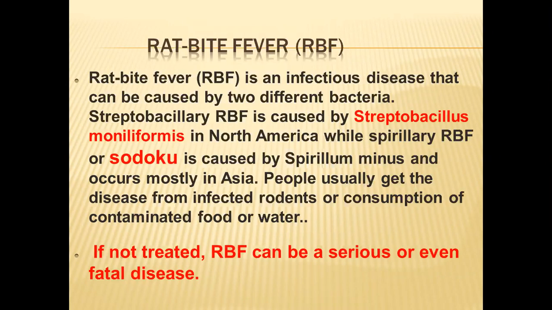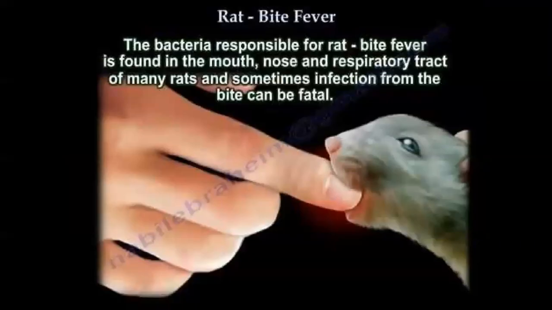People usually get the disease from infected rodents or consumption of contaminated food or water, which is called Sodoku. If not treated, rat bite fever can be a serious or even fatal disease. You know very well, this is more commonly seen in contaminated or congested areas, in closed living environments or more crowded areas like urban slums, or in rural areas where crop fields are present.